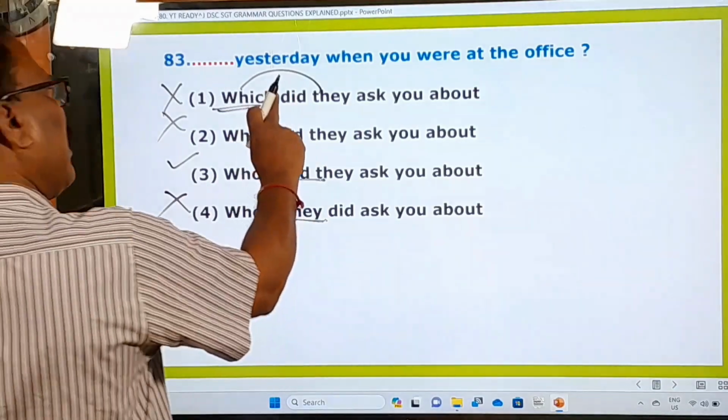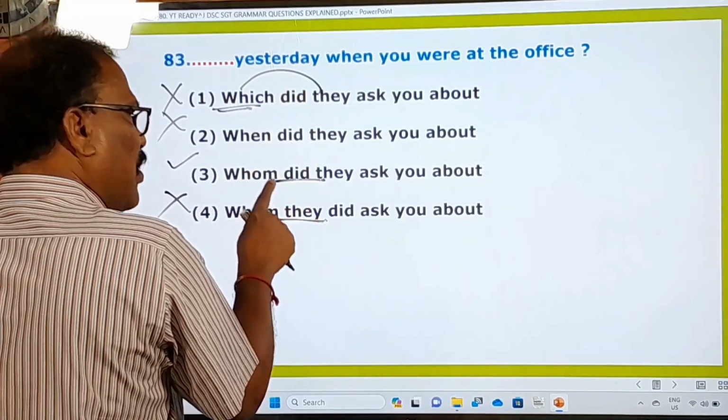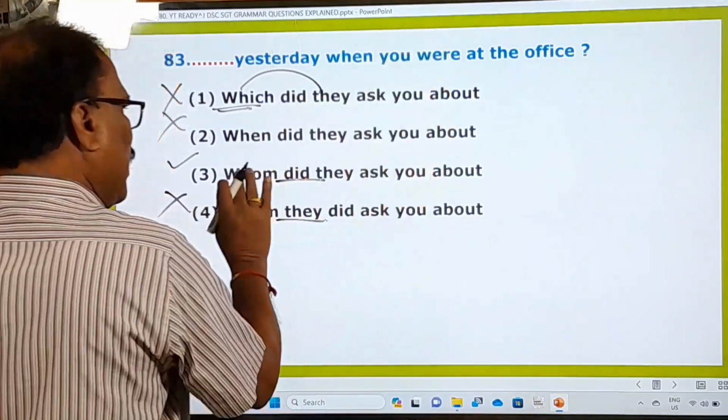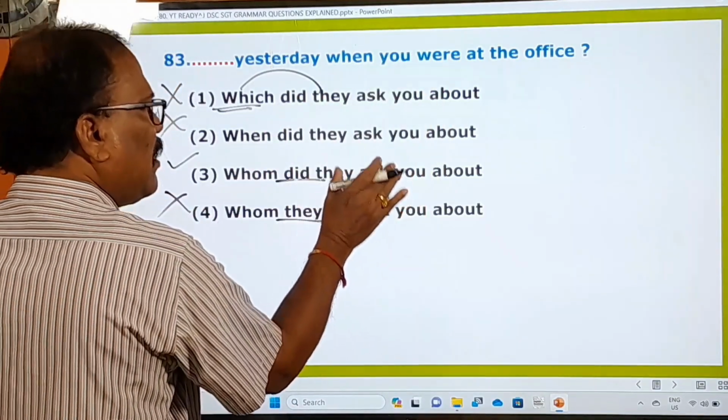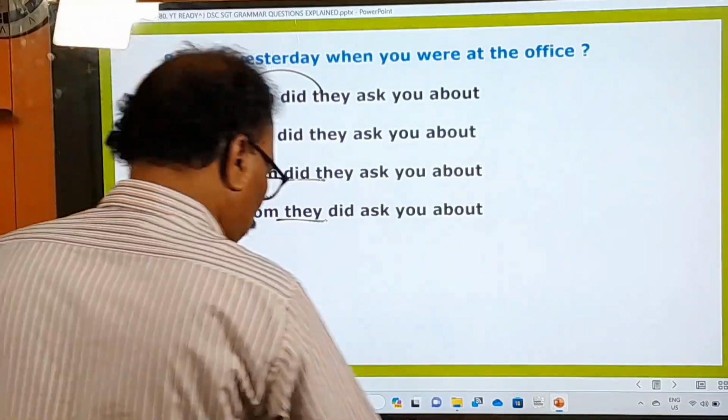Right, this one is better than that one. Comparatively this is not the relevant answer, this is only the most relevant one. Okay, here as far as my knowledge goes with this, I can say this is only the right option and all other options are wrong. Now let's go to the next question.